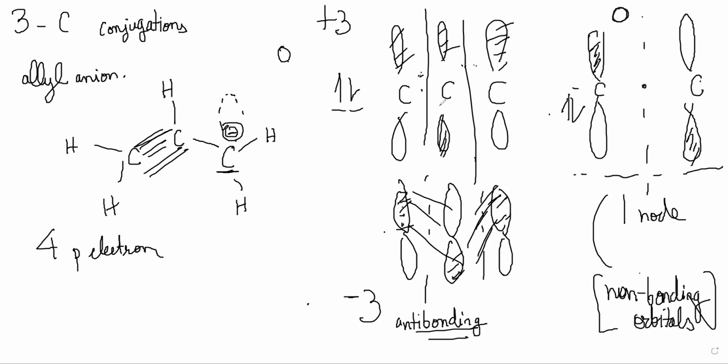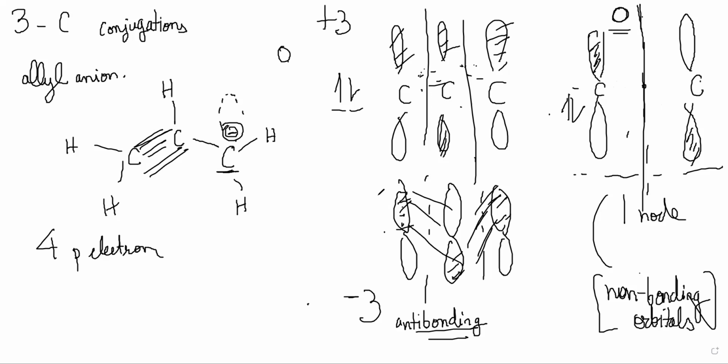So the net effect of those two degenerate structures would be a node here. One node is better formed here, because you could not have differentiated between these two. If you just make one node, it cancels off and becomes a non-bonding orbital. Non-bonding is drawn at the same energy level as the 2p orbitals, because there is zero bonding interaction, so there's no benefit. And this one is at a higher energy, anti-bonding. So finally, the two that are occupied are the bonding one and the non-bonding one.